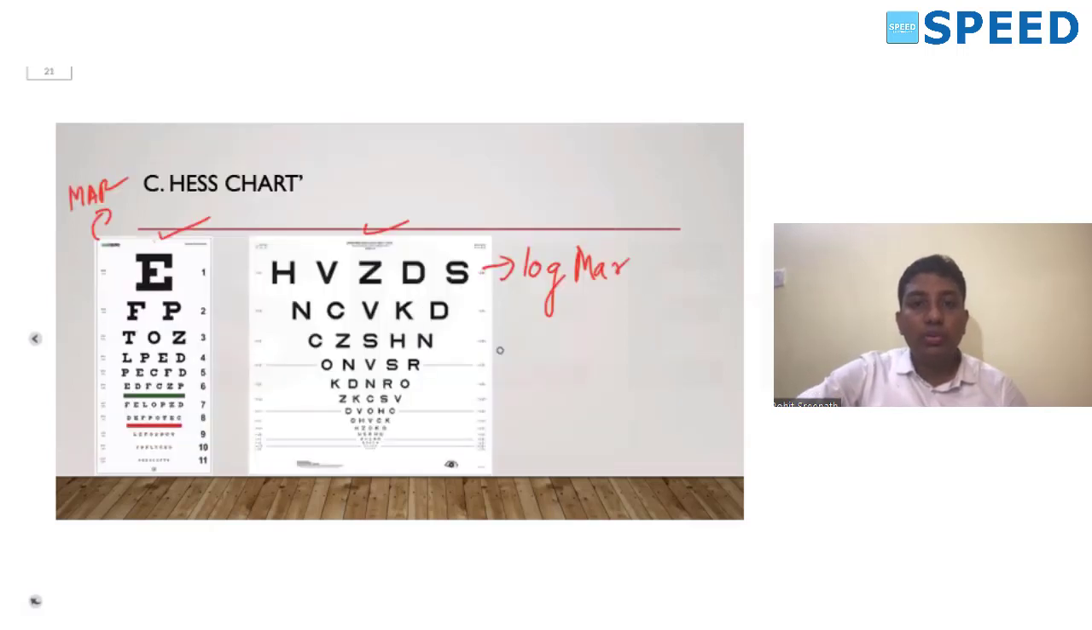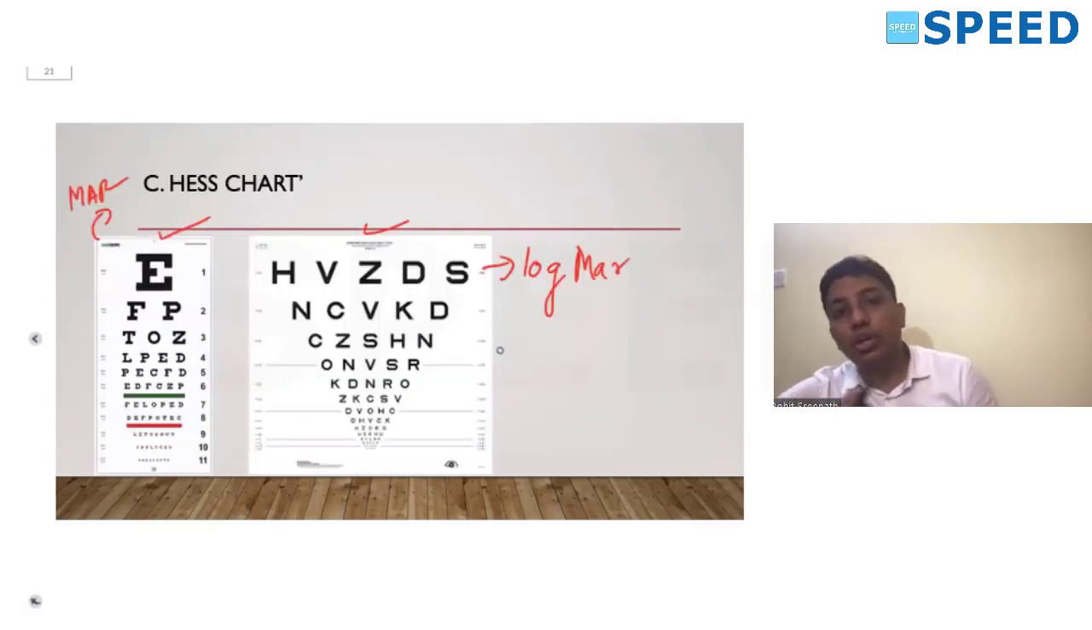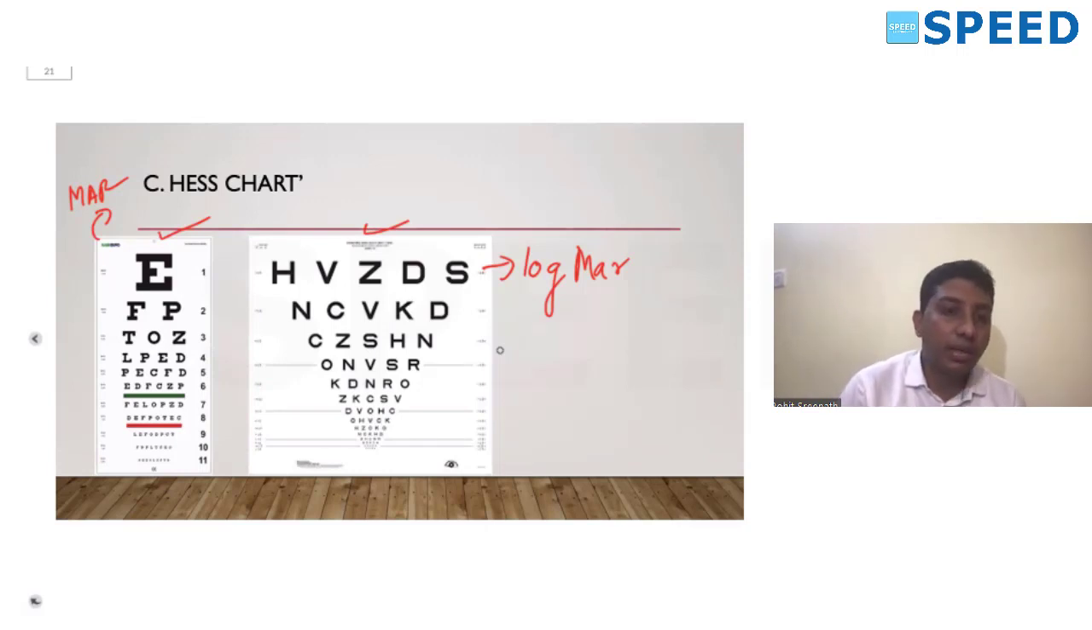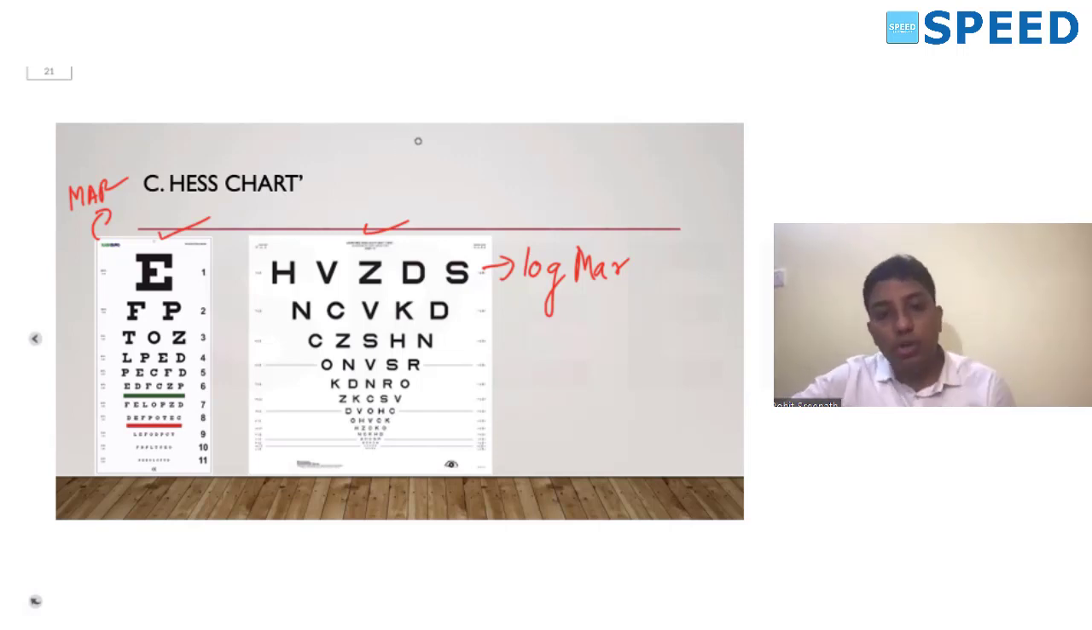Okay. So another important point, why do we use a logarithmic chart compared to the Snellen's chart? See, in amblyopia, what happens? One important feature of amblyopia is the crowding phenomenon. So when you check a patient with amblyopia, a logMAR or an ETDRS chart is more valuable in checking for the crowding phenomenon which occurs in amblyopia.